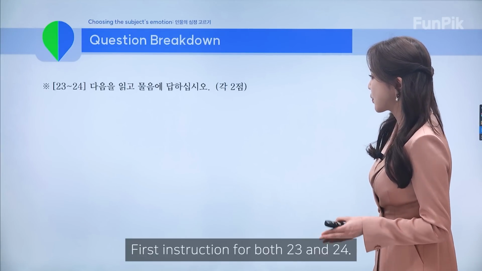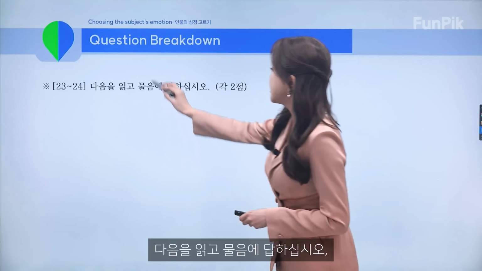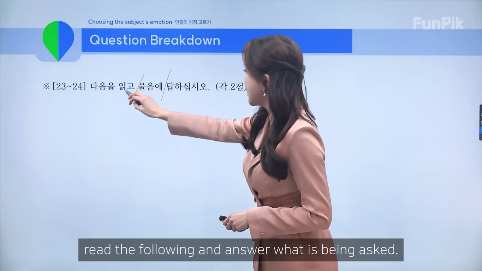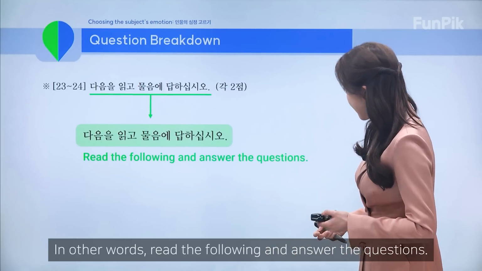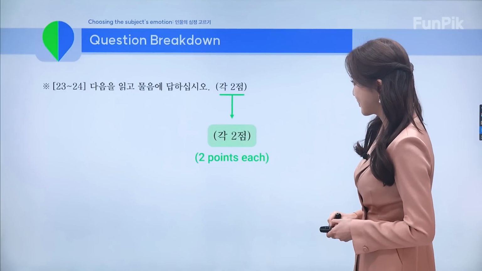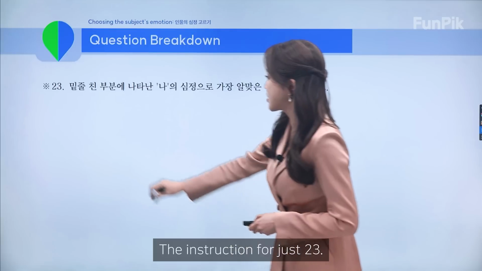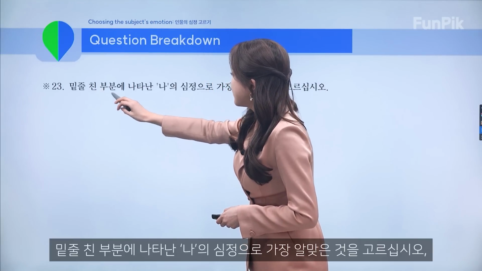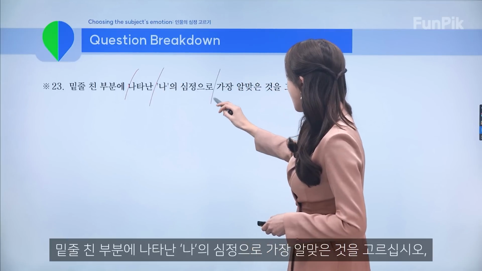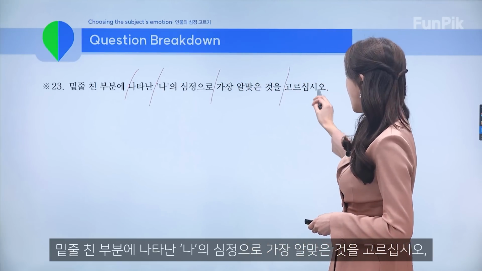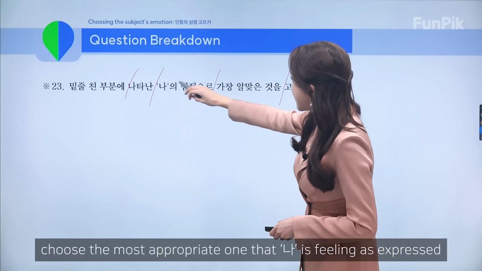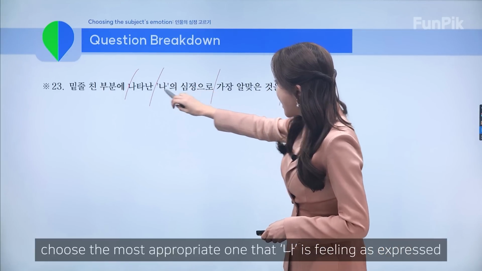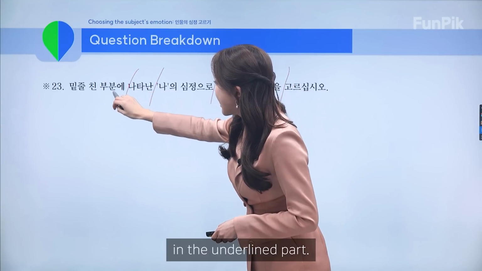First, the instruction for both 23 and 24: 다음을 읽고 물음에 답하십시오. Read the following and answer what is being asked. In other words, read the following and answer the questions. Each question is worth 2 points. Now, the instruction for just 23: 밑줄 친 부분에 나타난 나의 심정으로 가장 알맞은 것을 고르십시오. Choose the most appropriate one that 나 is feeling as expressed in the underlined part.